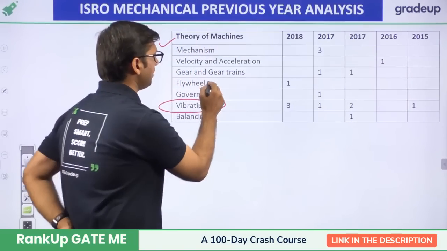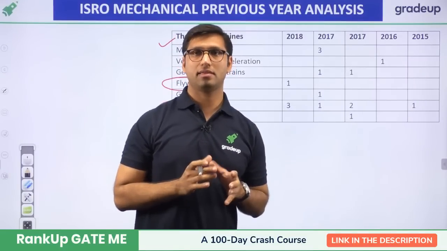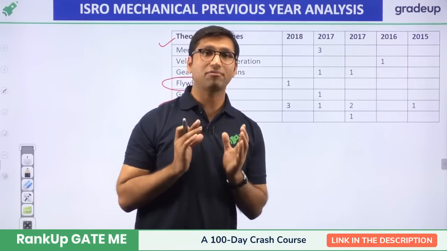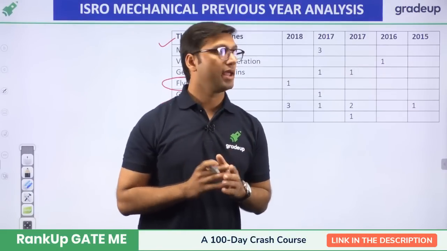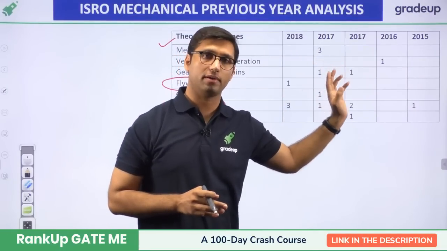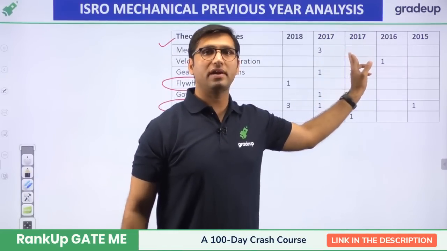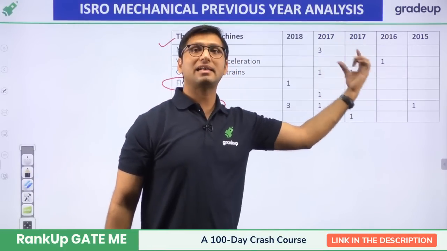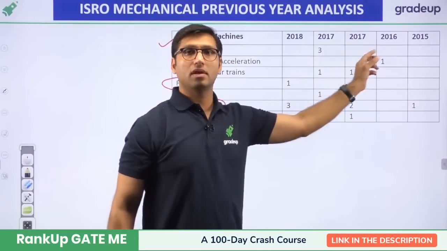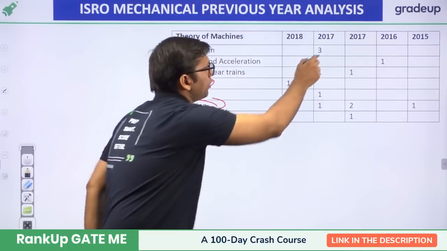And there can be 1 question from flywheel, but there are some parts you can ignore if you are preparing for the exam. But vibration, don't forget to include this. You have to study vibration from theory of machines, and mechanisms and velocity and acceleration analysis. These are very important. You can see in one of the papers of 17, 3 questions were directly asked from mechanisms. In all the other years there were no questions from mechanisms. So mechanism is also very important.